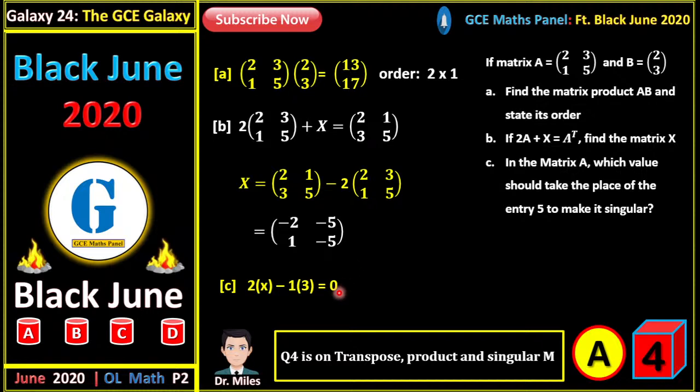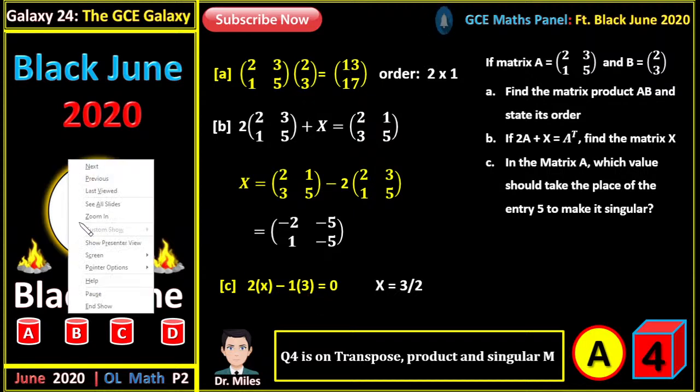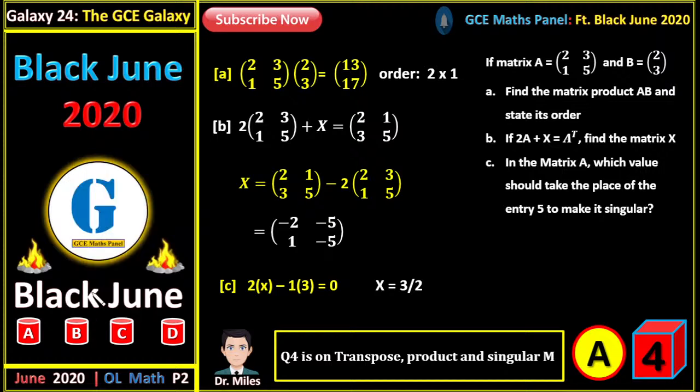Why? Because they say the matrix is singular. So instead of using 5, I'm going to use x because we are looking for a value that can replace that 5 that is there. So 2 times x minus 1 times 3 will give us 0. And when we solve, we will have our x equal to 3 on 2. It therefore means that the value of x that can make that matrix singular is x equal to 3 on 2.